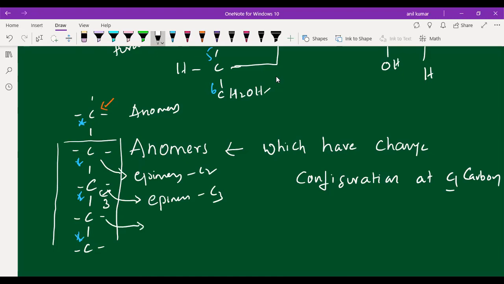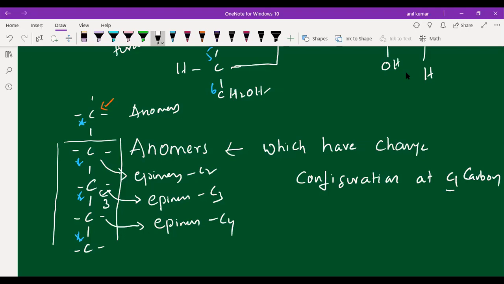If the configuration is changed at the fourth carbon, we call it C4 epimers. That means other than the first carbon, if the configuration is changed at any carbon, like the second, third or fourth carbon, we call it epimers. If the configuration is changed only at the first carbon, we call it anomers, C1 anomers. Here in the case of fructose, the configuration is changed at the second carbon. That's why we call it C2 epimers.